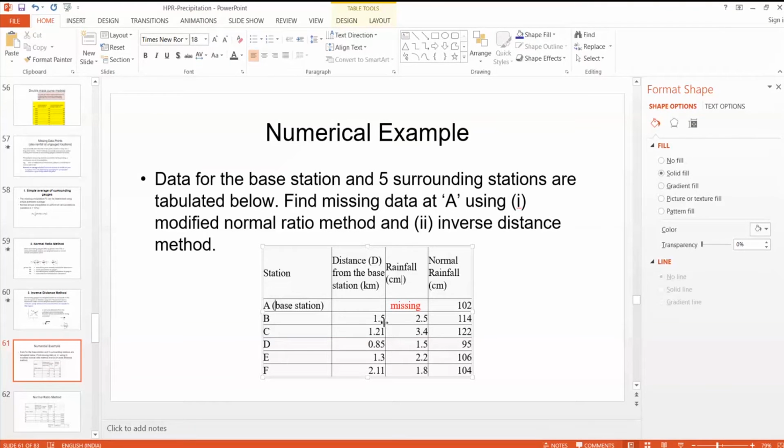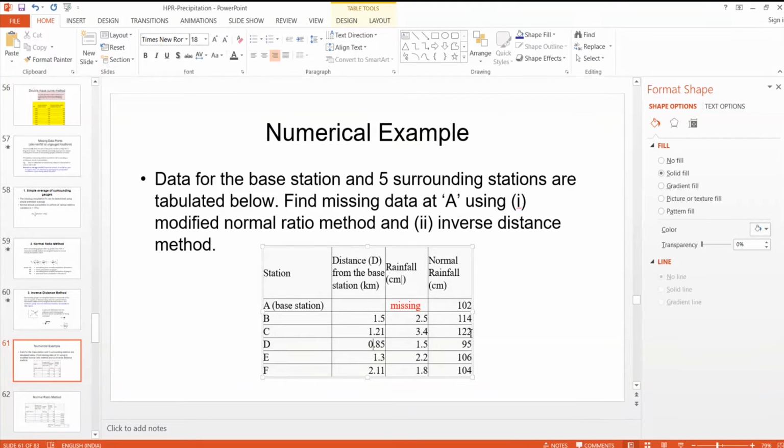Station B is 1.5 kilometers from station A, station C is 1.21 kilometers from station A, and so on. Similarly, the rainfall in a given time is given for rain gauges B to F as 2.5, 3.4, 1.5, 2.2, 1.8. Similarly, the normal rainfalls at these stations are given as 102, 114, etc.